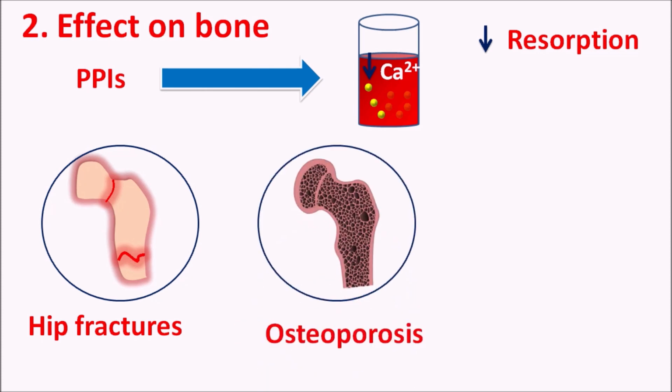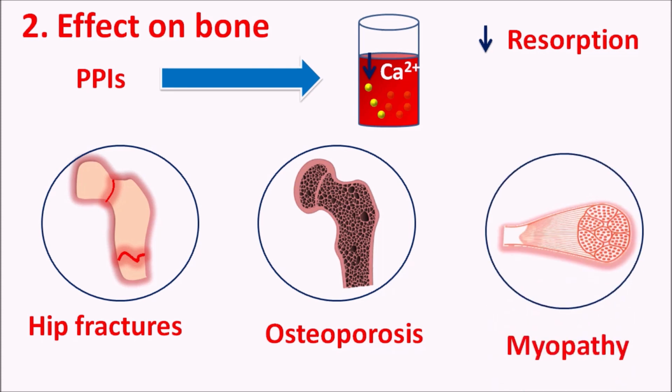And not only the bone, they can also affect the muscle, and they can increase the risk of myopathy, particularly when these drugs are prescribed with other drugs such as statins, which further increase the myopathy. So care should be taken to monitor the bone mineral density and any development of fractures in the patients when these drugs are prescribed, particularly at high dose for longer periods.